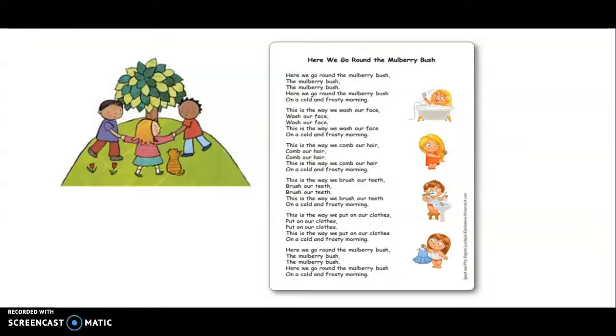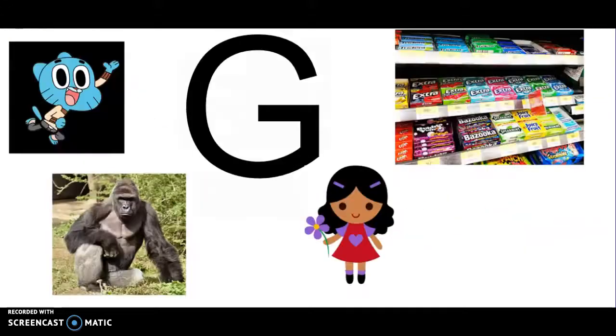She's so silly. All right, we're working on our letters. We've done the letters L, F, E, H, T, I, U, C, O, and Q. And this week we're working on the letter G. That's right. And G says G, G, G. For the amazing G: gumball, gorilla, girl, and some gum.